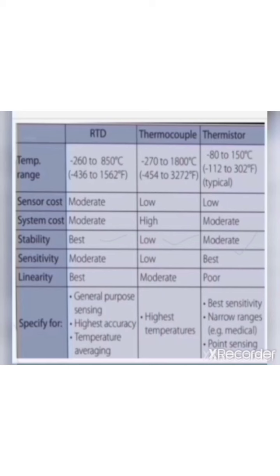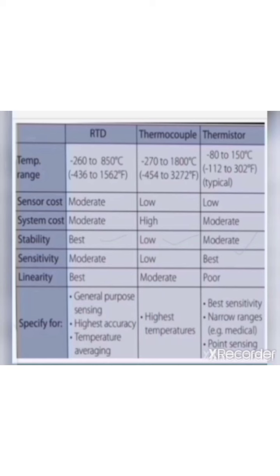RTD is moderate, thermocouple is low, and thermistor is low. Let's move toward the sensitivity, which is more sensitive. The most sensitive apparatus is the thermistor and the least sensitive apparatus is the thermocouple.